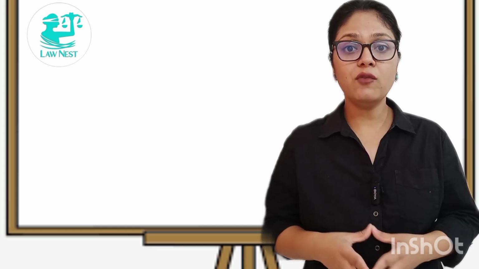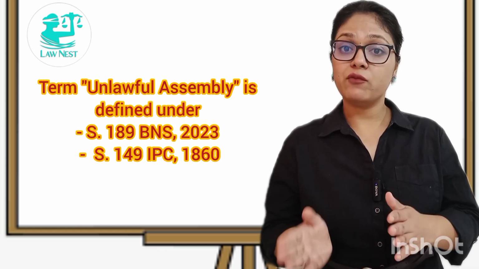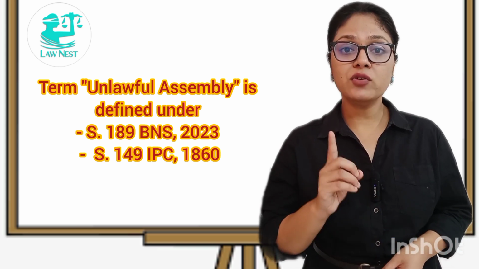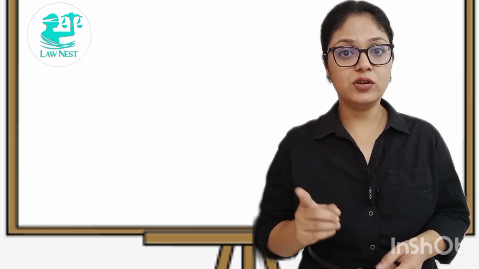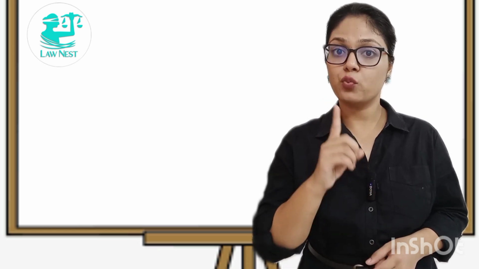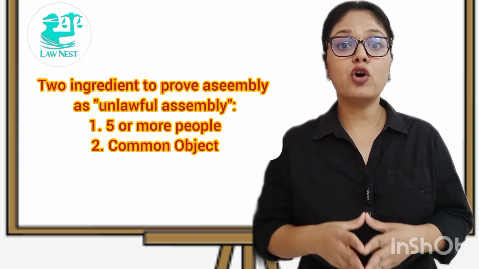Now, the term unlawful assembly is defined under section 189 of the Bharatiya Nyaya Sanhita. If we talk about the Indian Penal Code, then it was covered under section 149. To treat any assembly as an unlawful assembly, there should be two ingredients. One, there should be 5 or more members. Secondly, the assembly should have a common object.